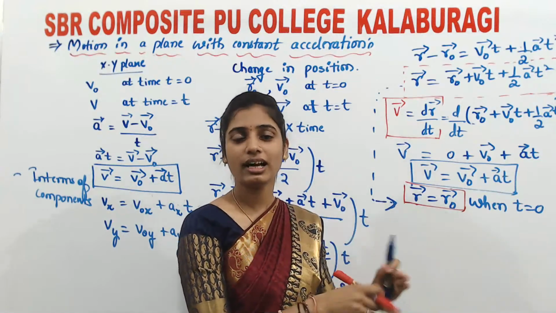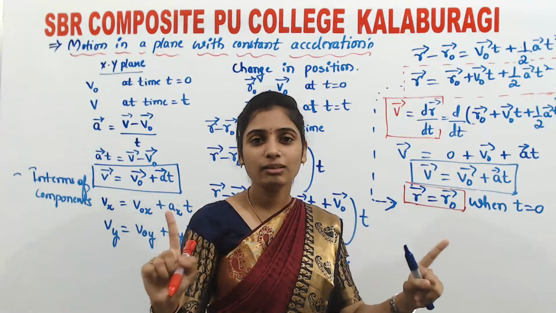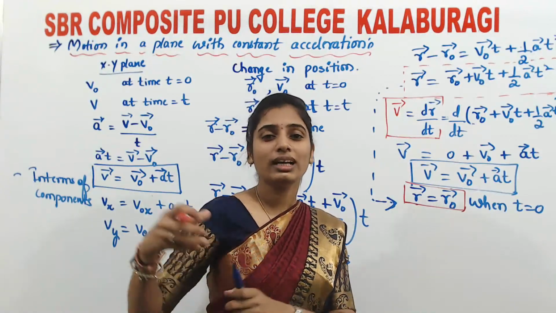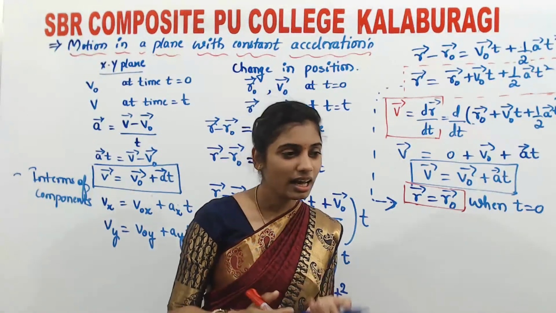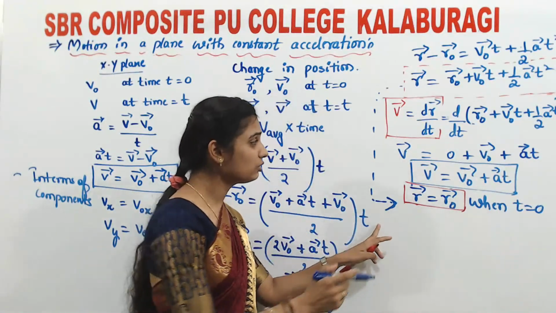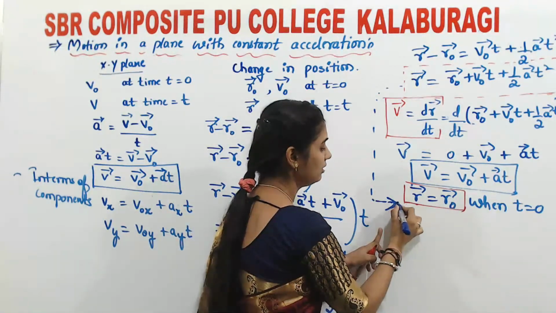So we can say that by using this, we can write these one-dimensional equations along the two directions x and y. So x direction and y direction. So two one-dimensional equations can be represented or can be studied to get into the two-dimensional motion. That means I need to say over here, listen. Let me write the equation first so that you will come to know. So in terms of components, the same thing.